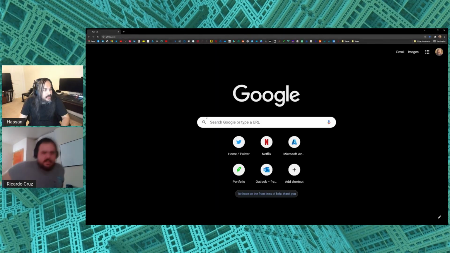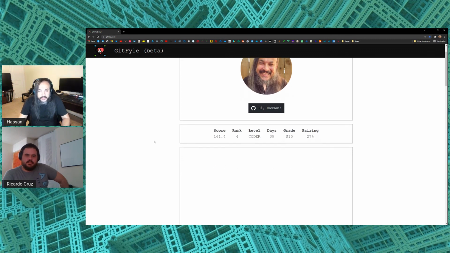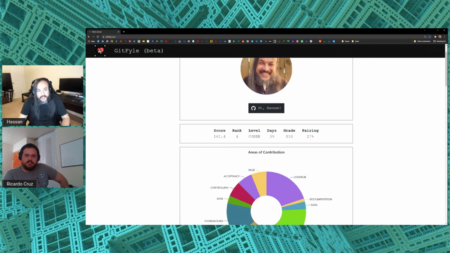Gatefile now has so many other capabilities. I don't know if I talked to you about grades yet. Did I talk to you about grades yet? You kind of mentioned it, but no. Yeah, now Gatefile has grades, and what these grades are is how recent you stay up to date. When was your last actual contribution? So in addition to your actual years of experience, when was your truly last actual contribution to open source? So basically, okay, I'm 39 days in, I'm level coder, and this year is 27%. Your pairing level is going to be much higher, because every code that you and I are pushing right now is pairing. You're pairing together with me.